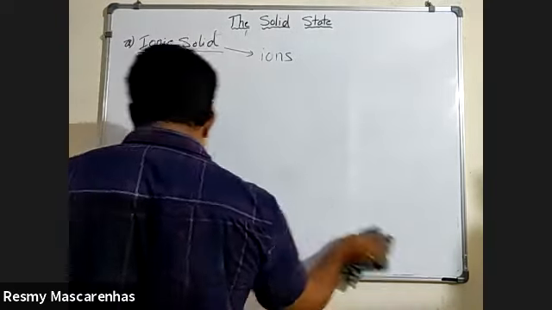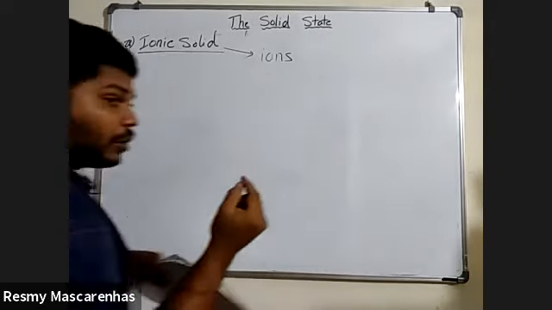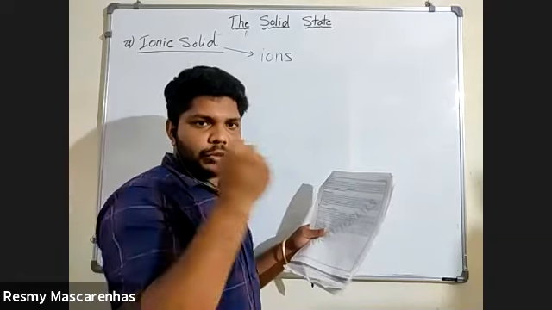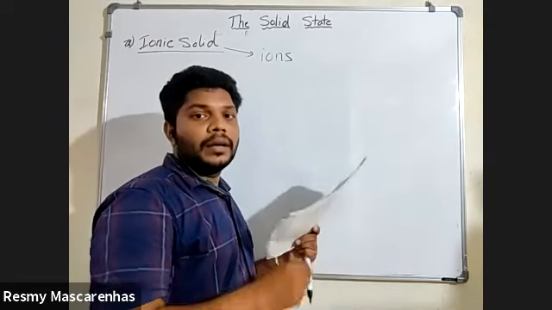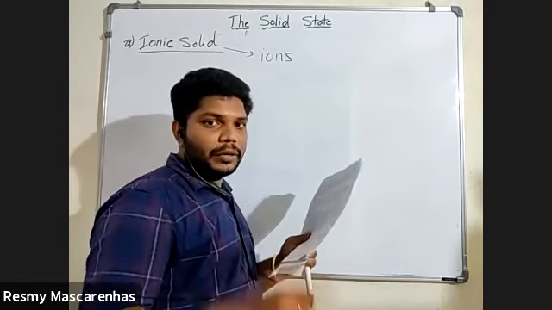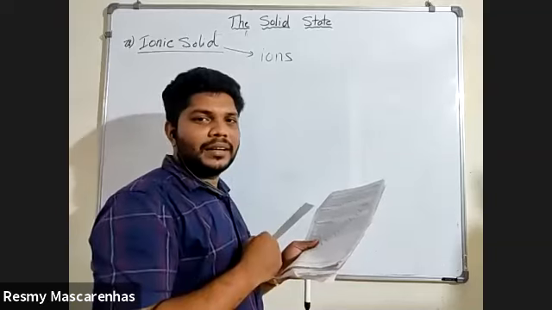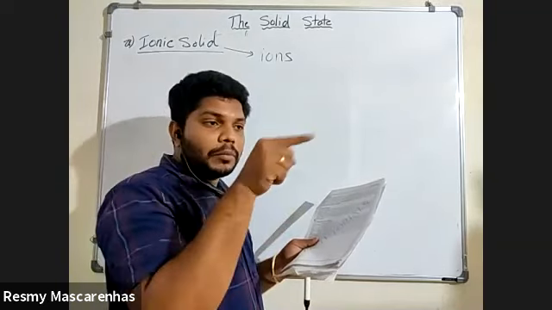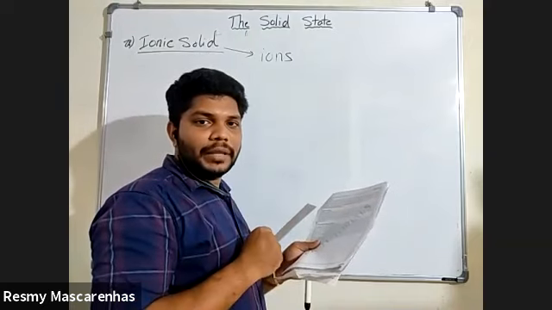You have heard about ionic solids, no? The strongest solid is the ionic solid. And one more thing you should know: which bond is the strongest bond? Ionic bond. Same here, we say ionic solid, and the bond between them is the ionic bond.